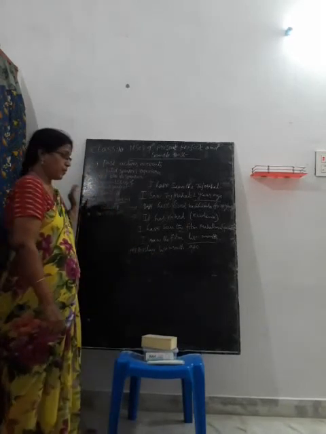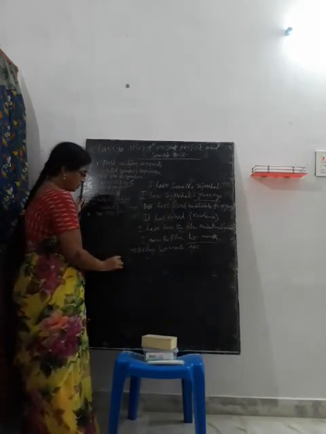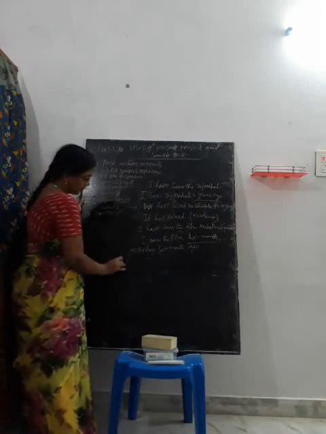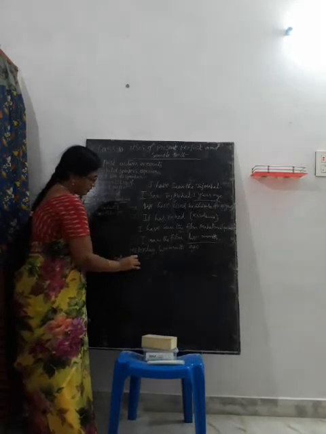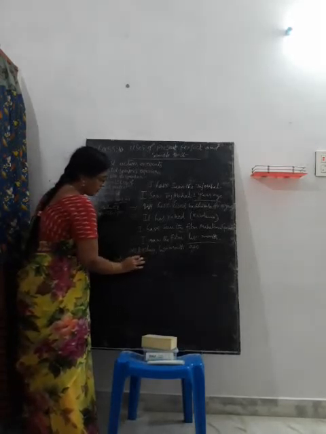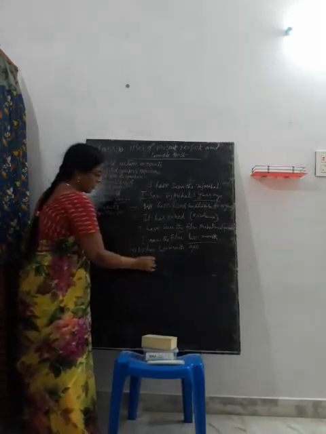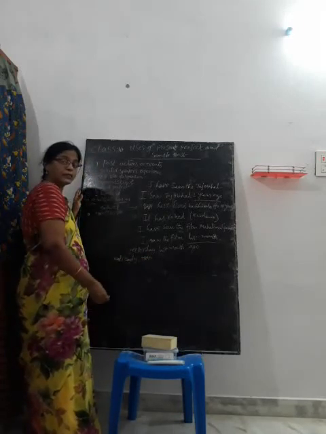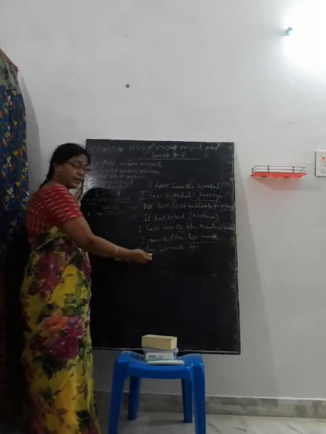Present tense adverbs, present adverbs: this year, this month, this week, occasionally, already, yet. These adverbs we can use. I haven't received my hall ticket yet. He hasn't yet paid his fee.